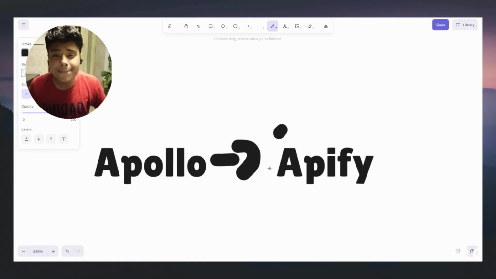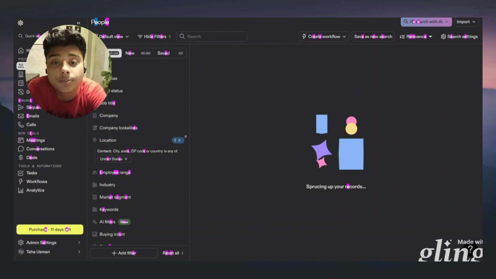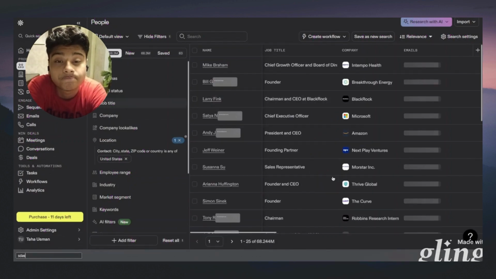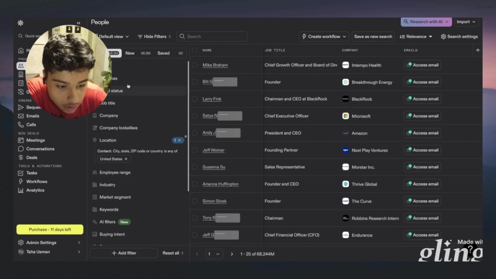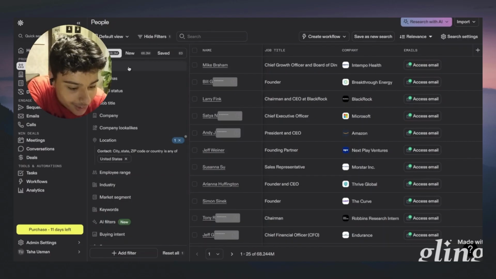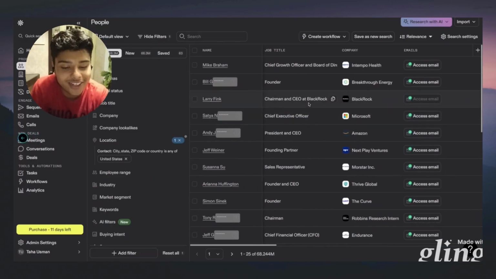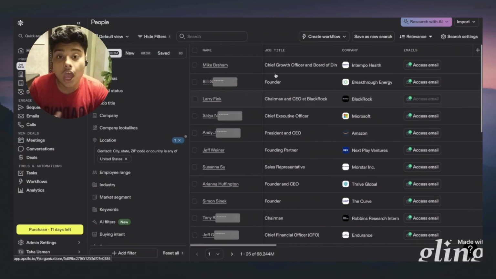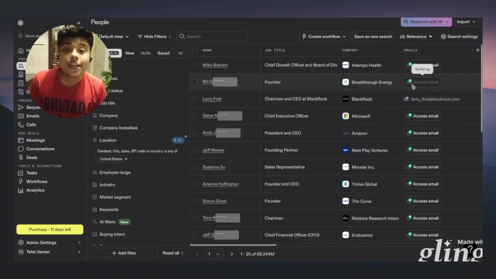Let's go to Apollo. This is how Apollo loads up after signing up. You can list, categorize, or filter people. We live in a day and age where you can literally filter people. Wait, what? Bill Gates? Oh my god. BlackRock CEO. Do you guys know what BlackRock is? Let me get his email. It's kind of off topic, but it's funny. It's pretty cool. Apollo has literally everyone. Bill Gates, Larry Fink. You probably don't know him, but he manages a $1 trillion company, BlackRock.